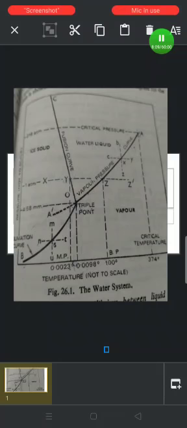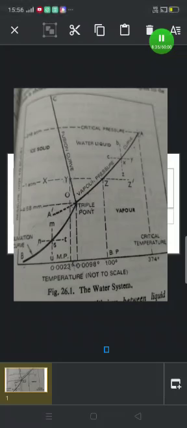The curve OC is called fusion curve, as here ice and water coexist in equilibrium. The system is monovariant. This curve gives the effect of pressure on the melting point of ice. It is inclined slightly towards the pressure axis, which indicates that the melting point of ice is slightly lowered by the increase of pressure. The curve OA dash is the vapor pressure curve of metastable water.